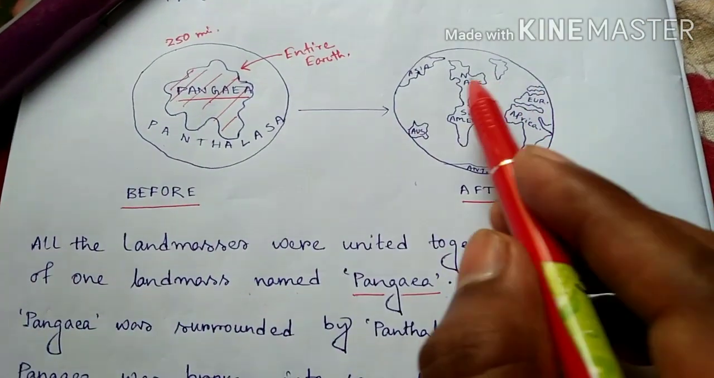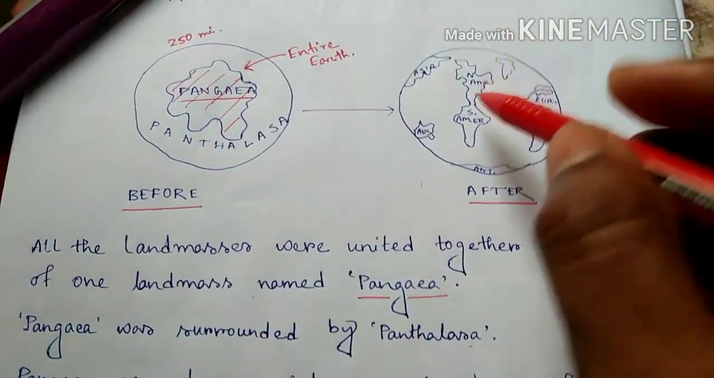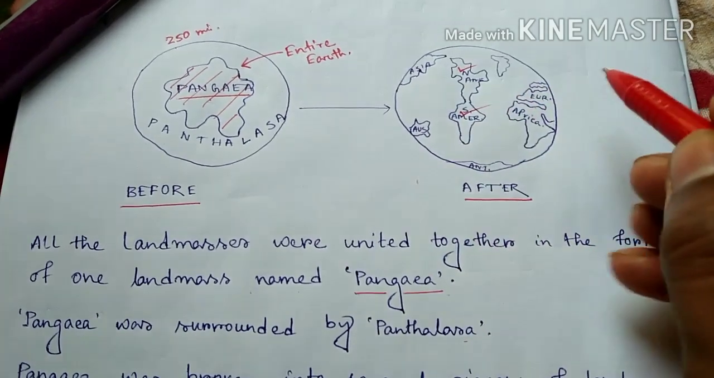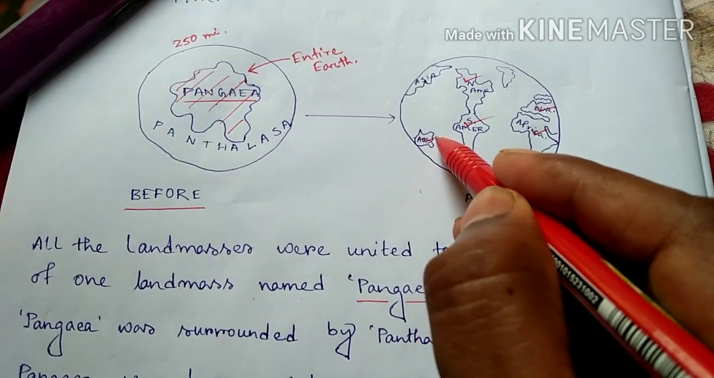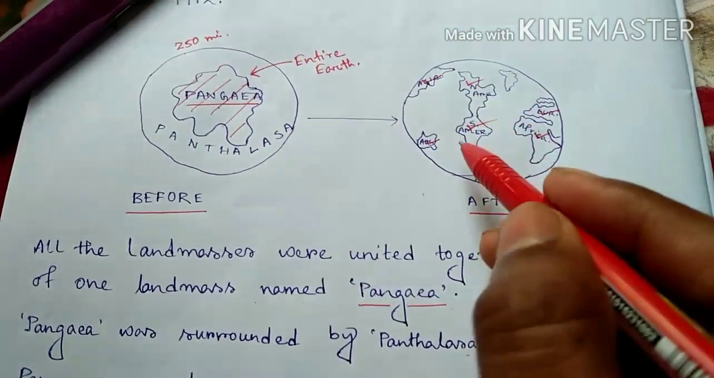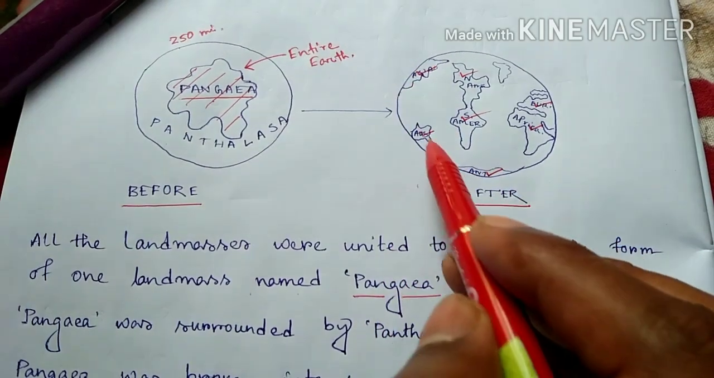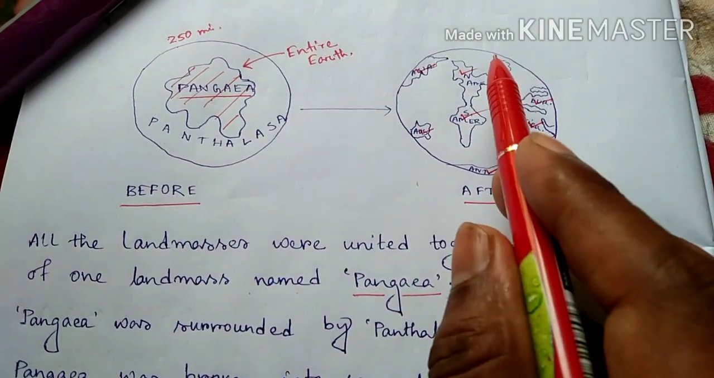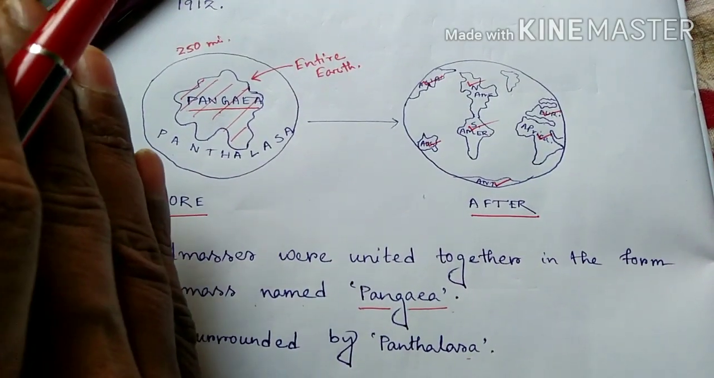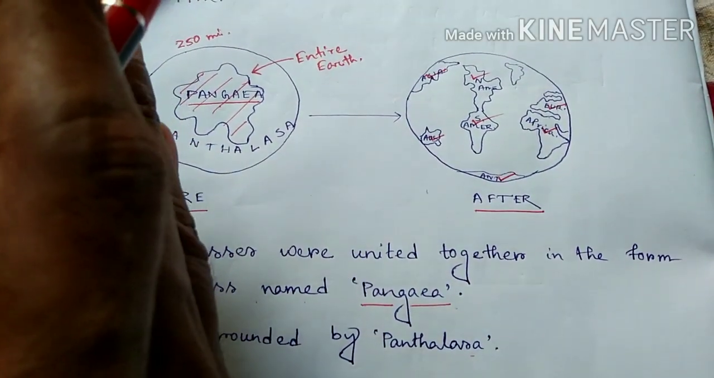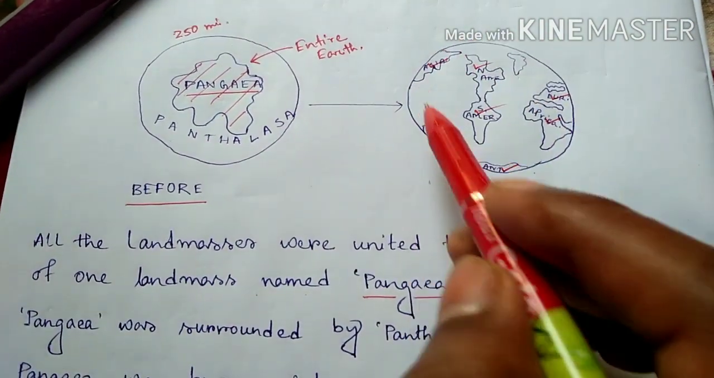Right now there are 7 continents. We all know them: North America, South America, Europe, Africa, Antarctica, Australia, Asia. Australia means Oceania. So basically 7 continents are present. From that time, 250 million years ago, near about the Carboniferous period, to right now, such continents